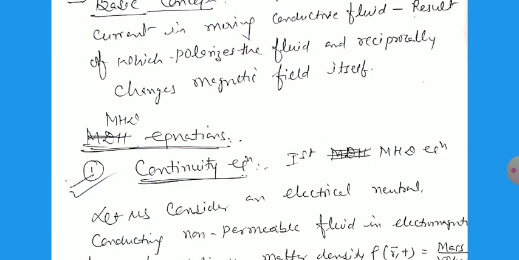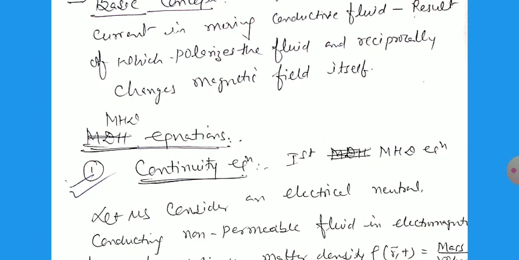where charge conservation holds: del rho by del t plus del dot J equals 0, where rho is the charge density and J is the current density, meaning the flow of charge, and the two are correlated to each other.